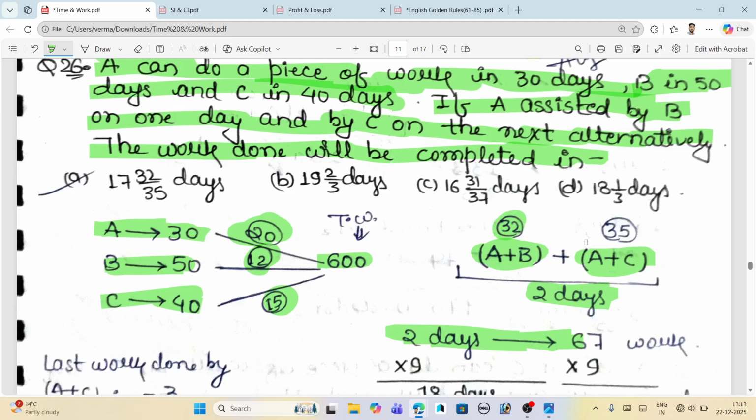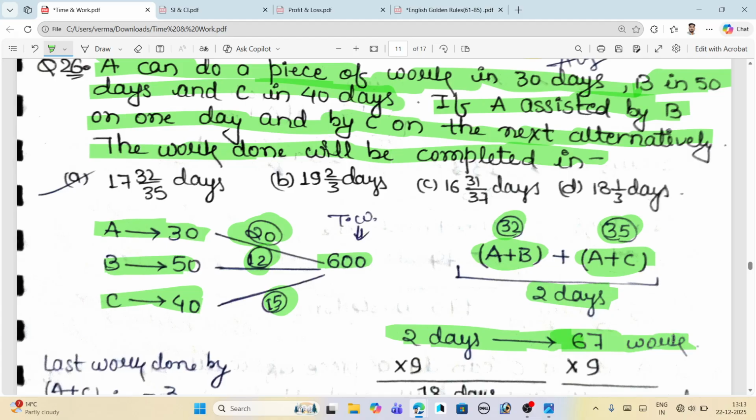And the efficiency of A plus C is 20 plus 15, that is 35. So in 2 days we have only 67 work done by adding A plus B and A plus C.